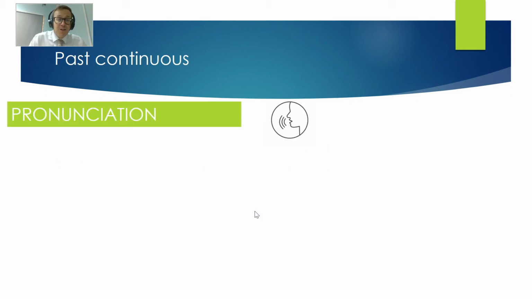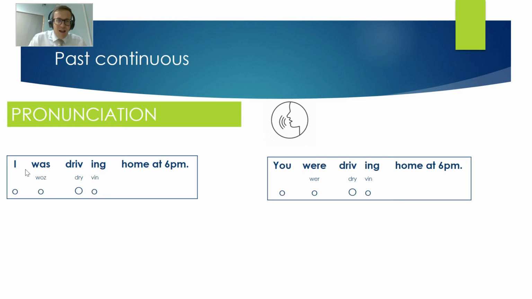Let's now look at pronunciation. So you need to be able to say it correctly. I was driving home at 6 p.m. So was is pronounced like this, WZ, and driving, we don't say the G very strongly. It's not driving, it's driving. And also, we don't pronounce the was very strongly, it's quite soft. The driving gets the stress. So listen again. I was driving home at 6 p.m.